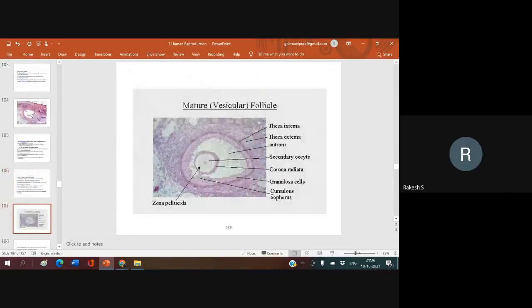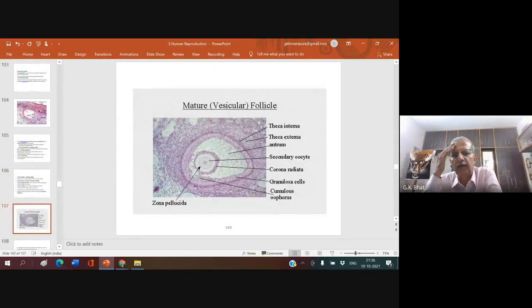If you want, you can have this diagram. You can say this is the secondary oocyte, always referred to as ovum, erroneously, not correct. And this is the corona radiata cells. And inner to that is the zona pellucida. Inner to that is the plasma membrane: zona pellucida, corona radiata. And outer to that you come across many layers of granulosa cells. Outer to that theca interna, outer to that theca externa. This is the structure of the Graafian follicle.